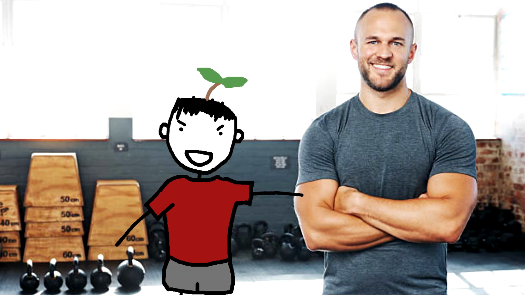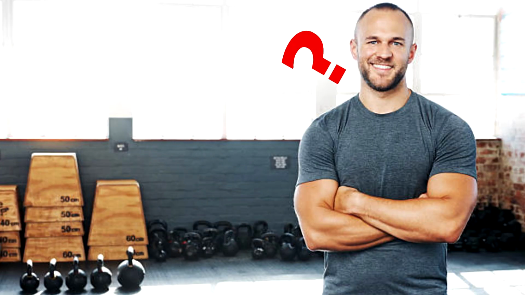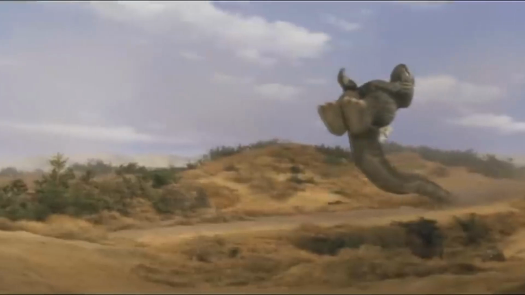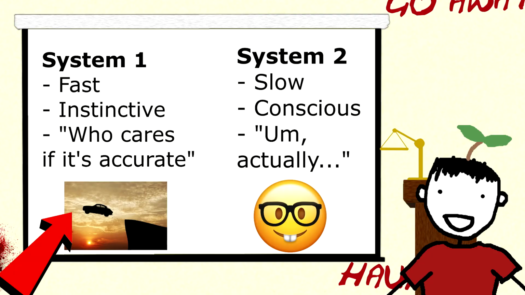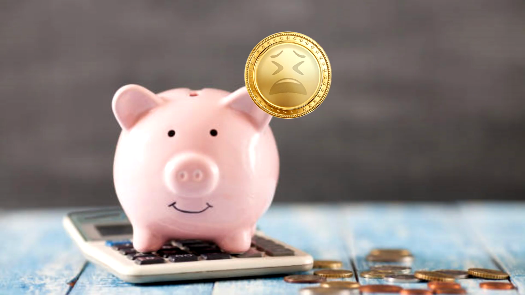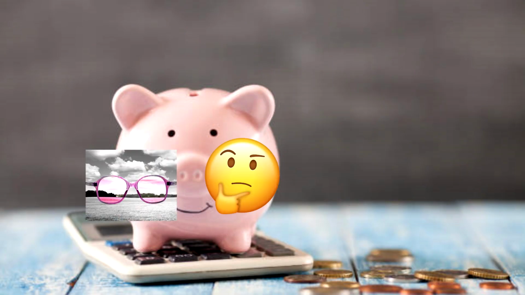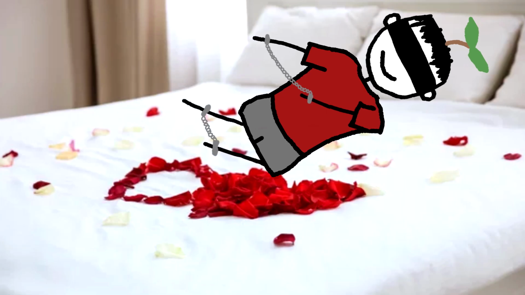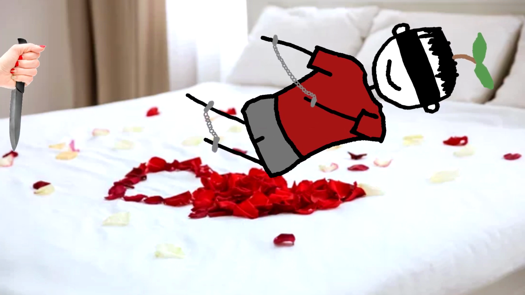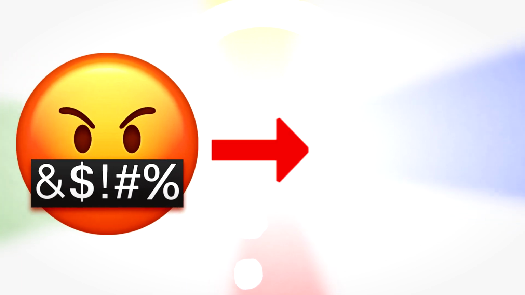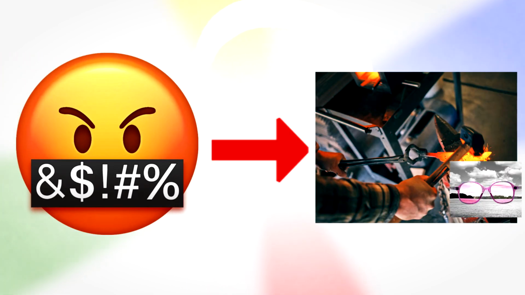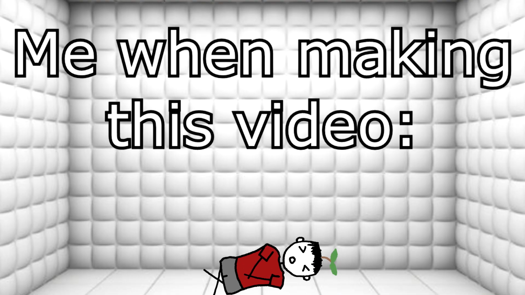When we enter a state of fight or flight to respond to threats, like running from whichever version of Godzilla, we use the faster system one of thinking, relying more on assumptions and biases. Emotional investment in a bias or assumption will make us trust it more. This isn't only when we trust people we love more than we should and get murdered by a yandere. Negative emotions also create and strengthen biases and assumptions, as seen in mental disorders.